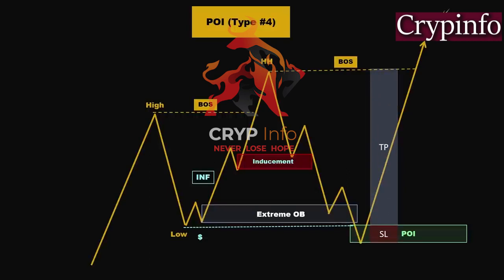Now that we have covered the various types of POIs in the market and gained a general understanding of how to identify high probability zones, it's time to apply this knowledge to real price charts. By examining actual price data, we can see firsthand how these POIs are identified and how they function in real trading scenarios.